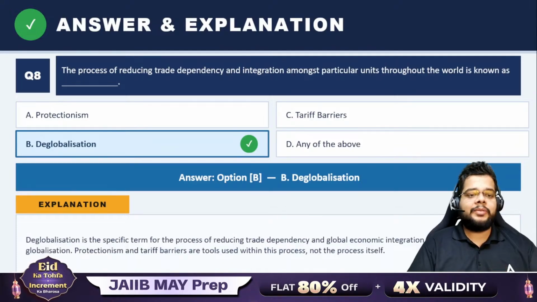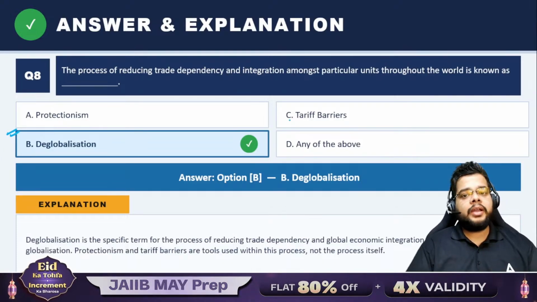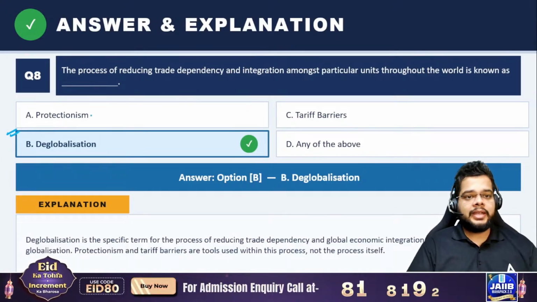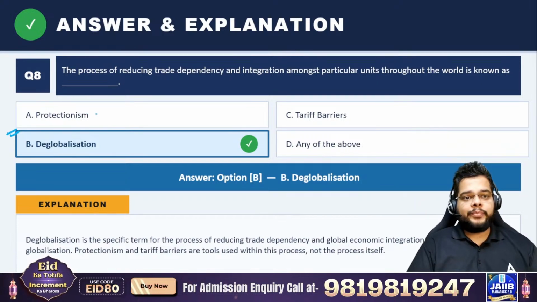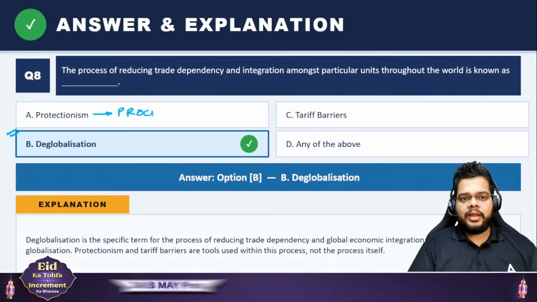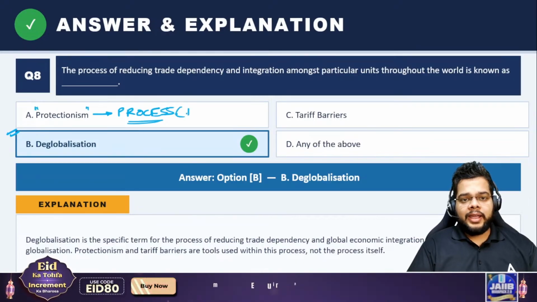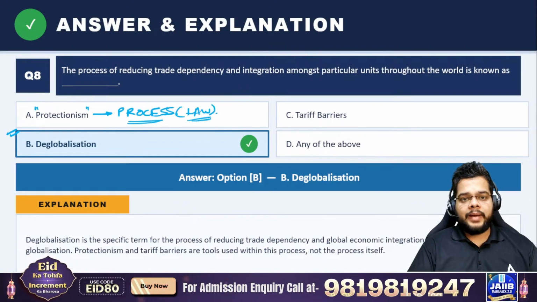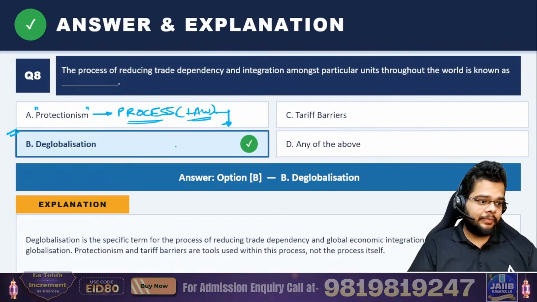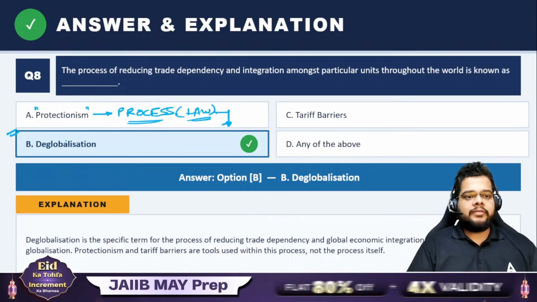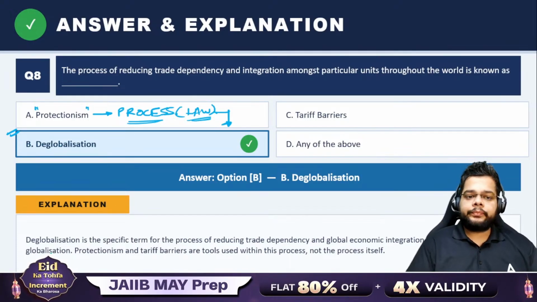The right answer is option B, deglobalization. Fine. You cannot say that any of the above, because in any of the above, we have protectionism also. And protectionism is not a process where you are reducing the trade dependency. No, it is a particular process where you frame some law which will back the process of deglobalization. That is protectionism. Fine. So, yes, the right answer will be option B here.